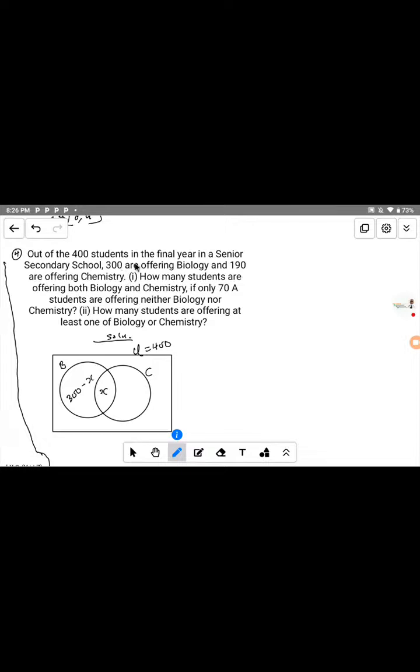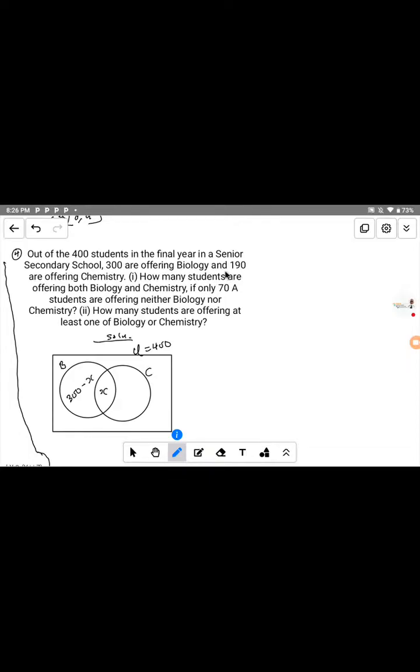Assuming it is 300 offering biology only, then this one is to be just 300. We are not subtracting the intersect from it. Assuming we heard the word only, you don't need to subtract the intersect from it. That is where students get confused in this part. I hope that is well cleared now.